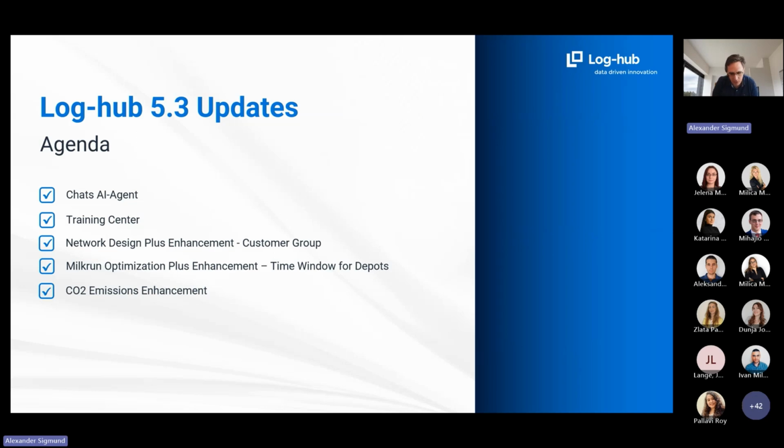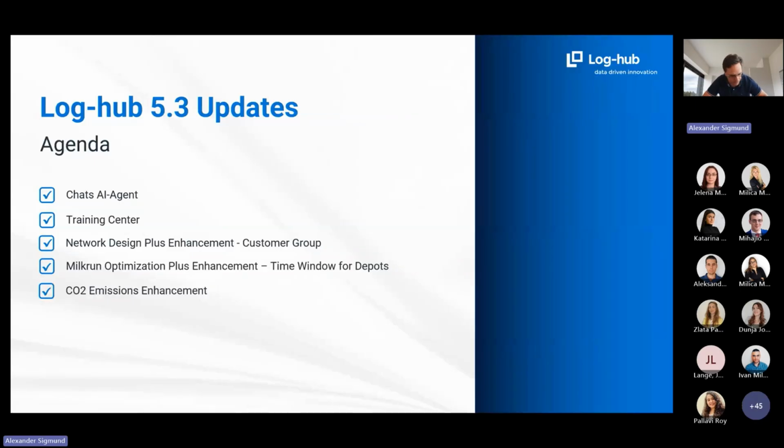Then additionally, we also did many updates on the supply chain apps itself. I will only show you 3 of them. All the others I will just quickly highlight in our release notes. But what I want to show you in the webinar today is the Network Design Plus enhancement. We have now finally the possibility to group customers.